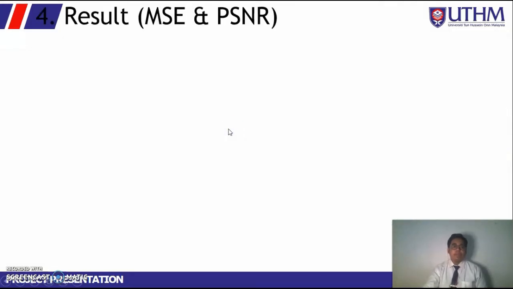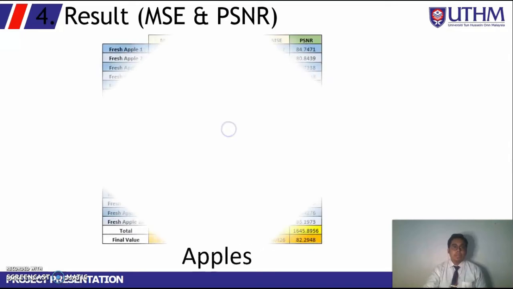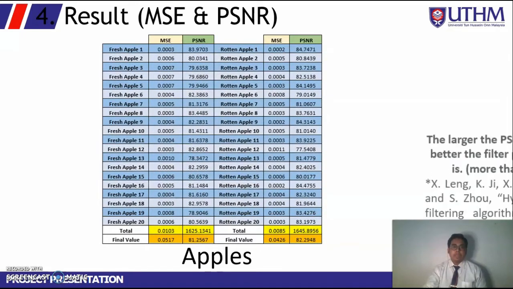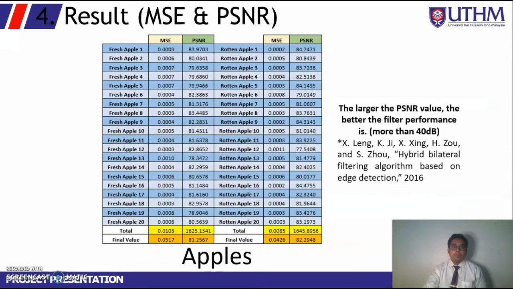Next, we move on to the results of MSE and PSNR. Based on the Hybrid Bilateral Filtering Algorithm based on edge detection paper in 2016, the author said that the larger the PSNR value, the better the filter performance, which is more than 40 dB. As we can see, my PSNR values are around 70 and more than 80 dB. So this is an accepted PSNR value.